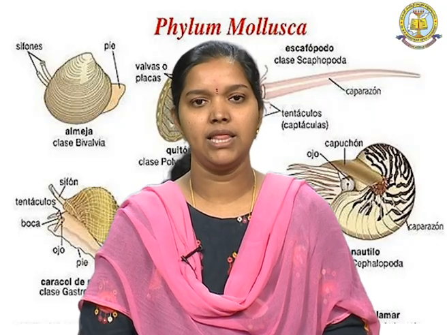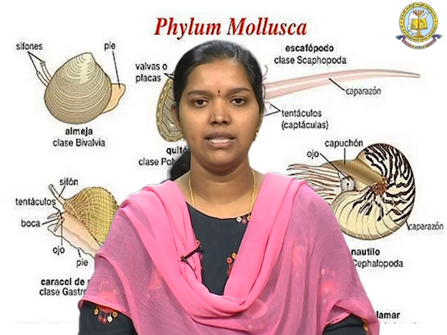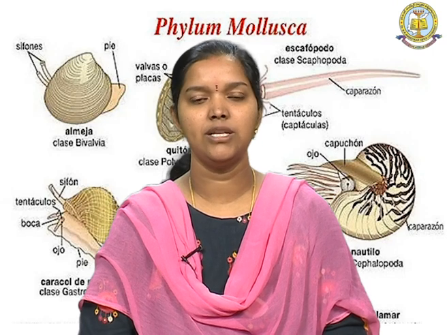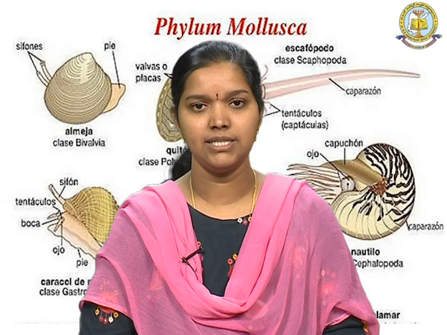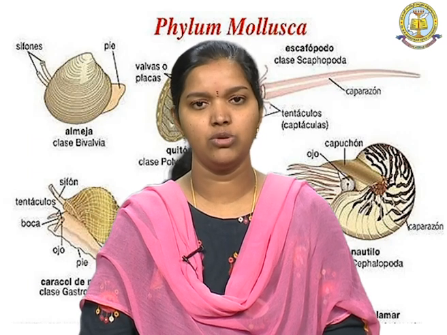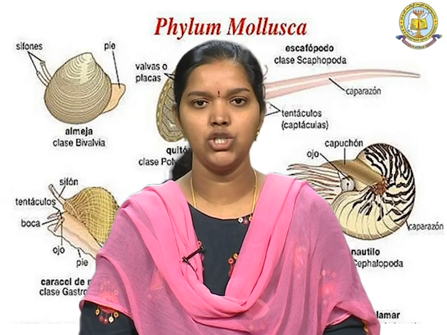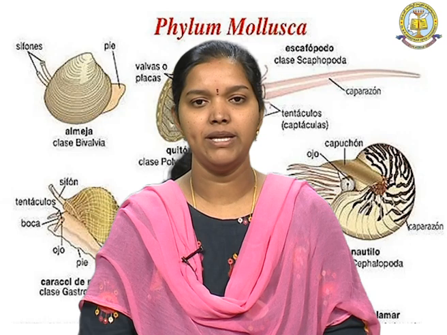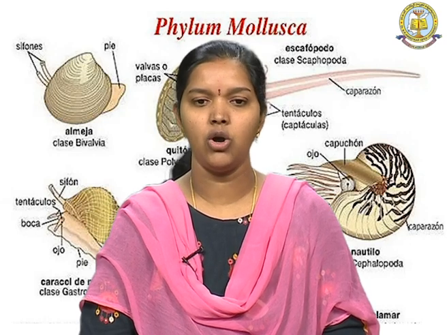Torsion is nothing but the twisting of the shell at an angle of 180 degrees with respect to the head. They are triploblastic eucoelomates. Triploblastic means presence of 3 germ layers, ectoderm, endoderm and mesoderm, and eucoelomate means presence of a true coelom which is of mesodermal origin.